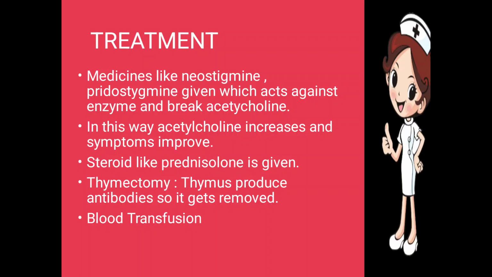Steroids like prednisolone are given. Thymectomy: the thymus produces antibodies, so the thymus is removed. Next one is blood transfusion, where blood is transfused from one person to another.